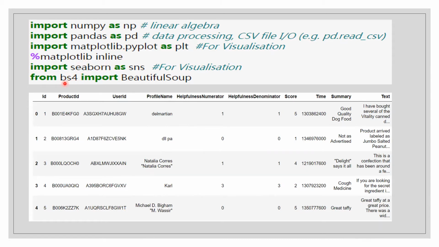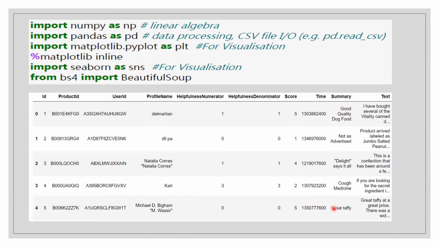Then from the bs4 module, we have imported BeautifulSoup, which is for parsing the text. This is an overview of our data set. Here we see ID, product ID, user ID, profile name of the user, and then helpfulness numerator, helpfulness denominator, and score. The score can be called the target variable, which we have converted to basic zeros and ones based on the scores.